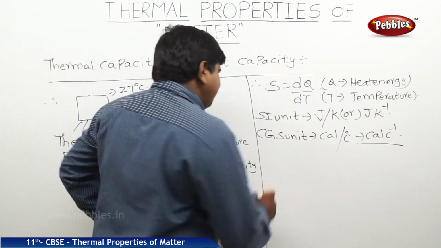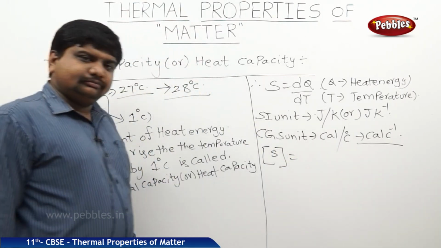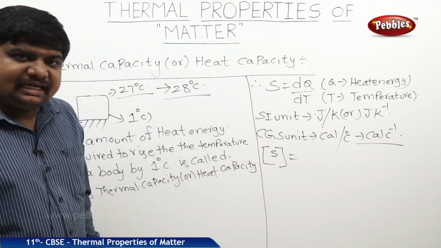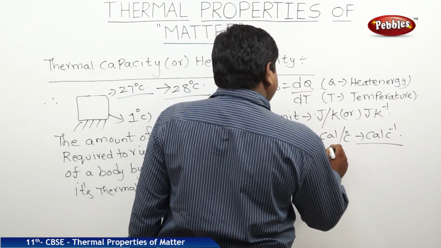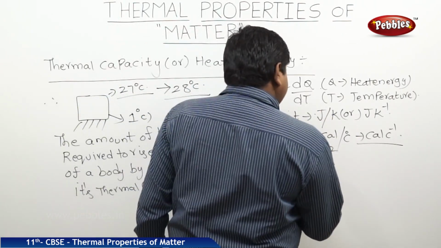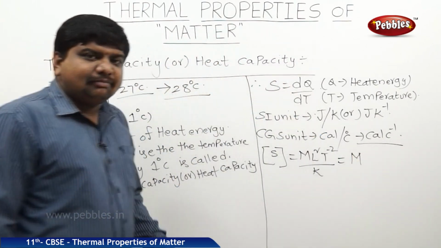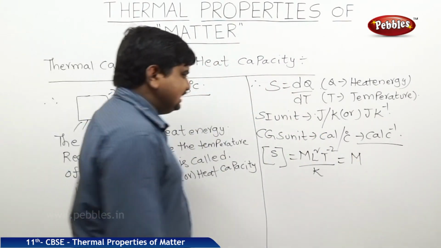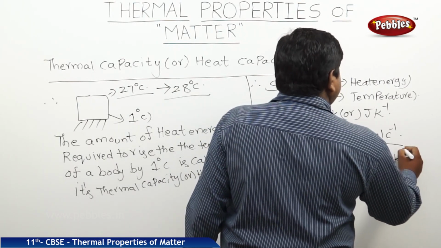If you want to write the dimensional formula of the thermal capacity or heat capacity, where Q is heat energy, for energy it is ML^2T^-2, and temperature is K. Therefore, the dimensional formula for thermal capacity or heat capacity is ML^2T^-2K^-1.